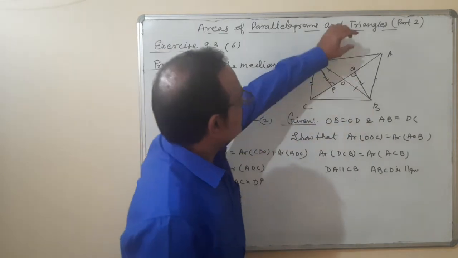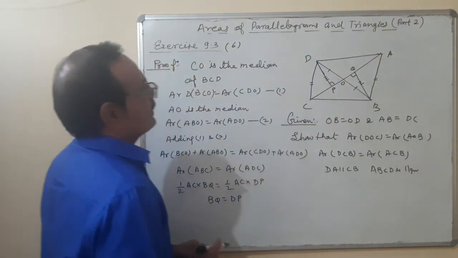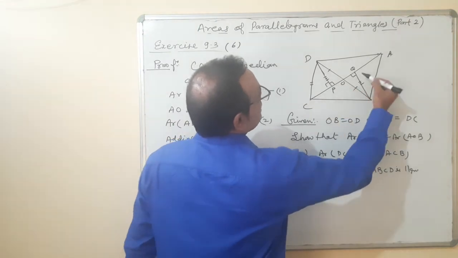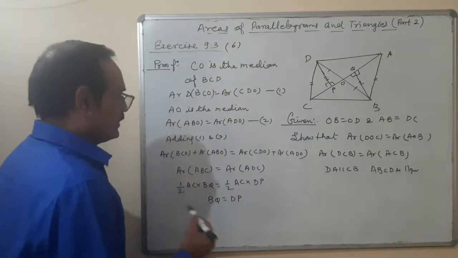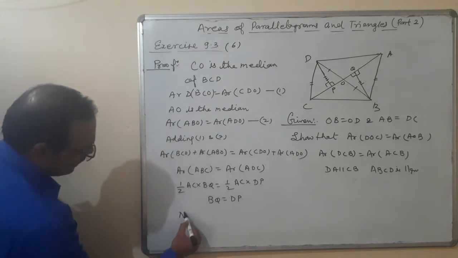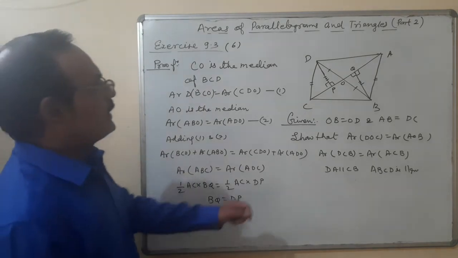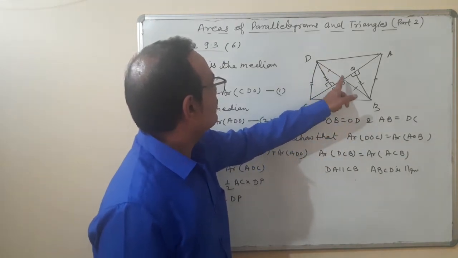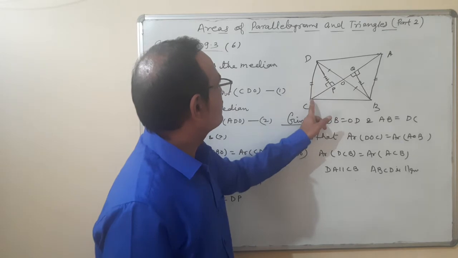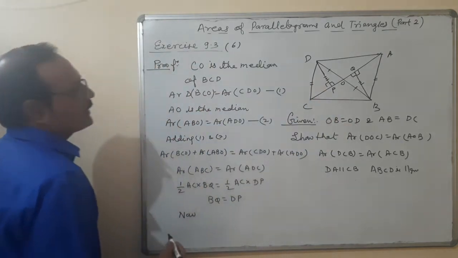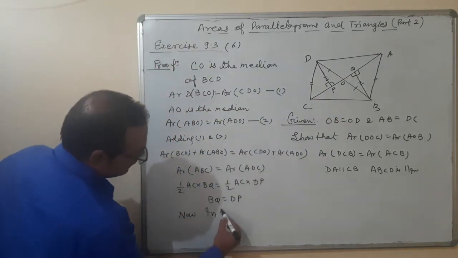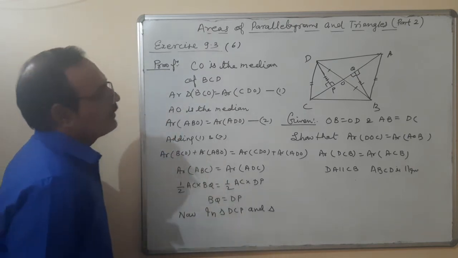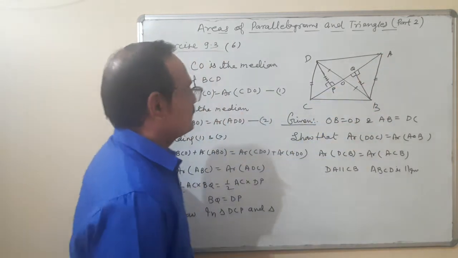Now see here, this BQ and DP are equal, and since both are perpendicular, so that is 90 this side is also 90. Now in triangle DCP and triangle AQB.